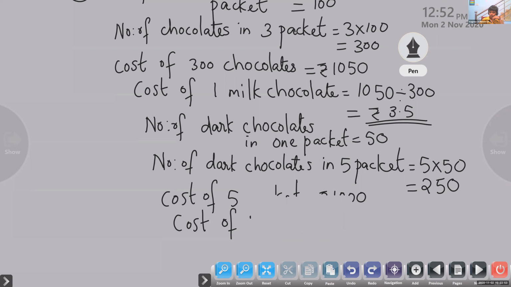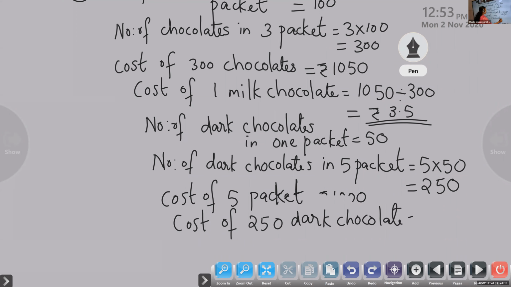Cost of 250 dark chocolates is given as rupees 1000.